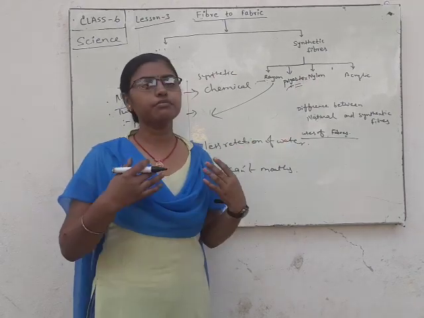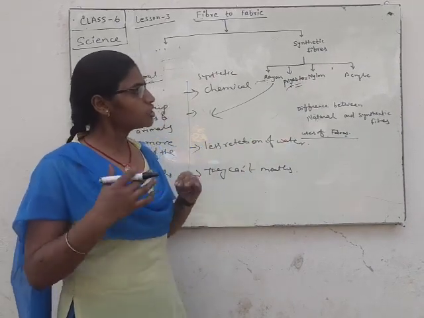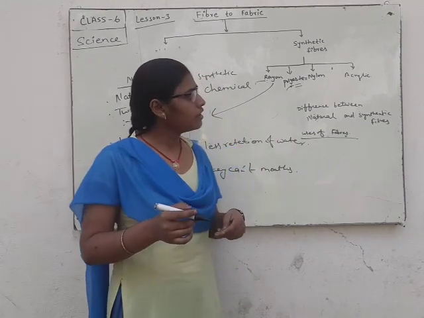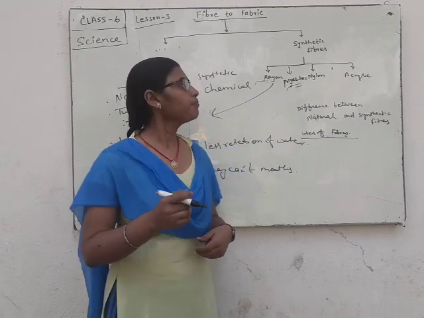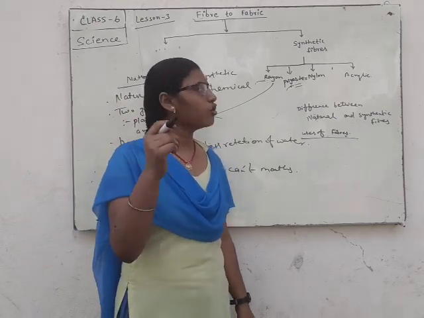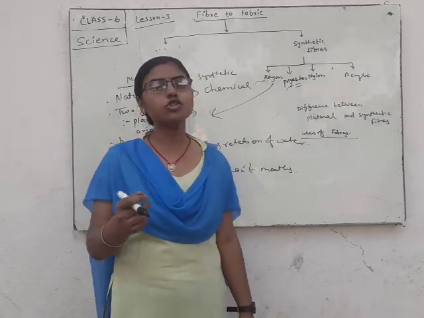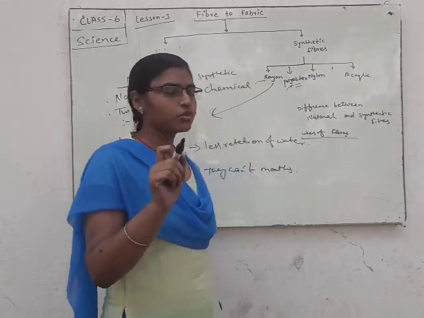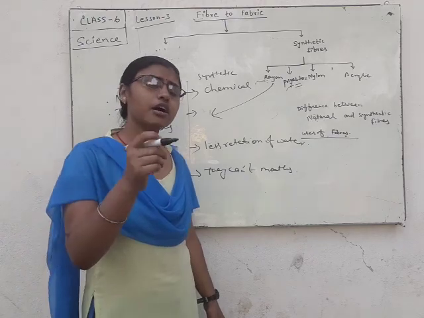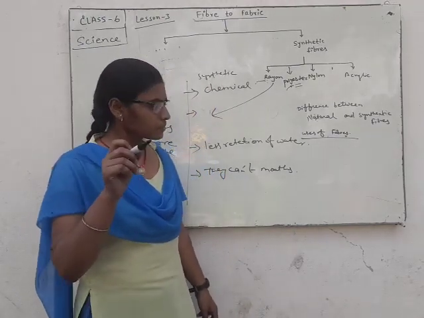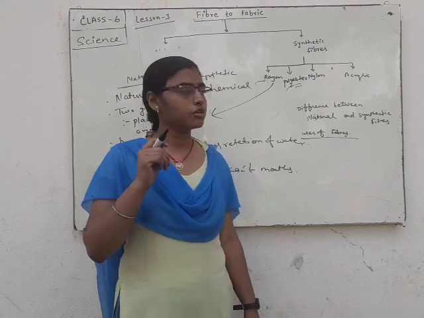Nylon is used for making different types of cloth, and also ropes, raincoats, coats. Acrylic is used for making winter wear clothes, and cotton is used for bedsheet covers, pillow covers, and also different types of cloth.